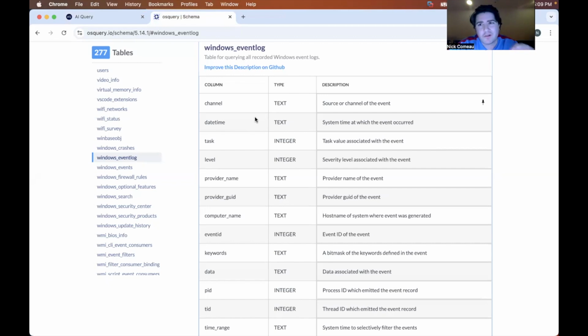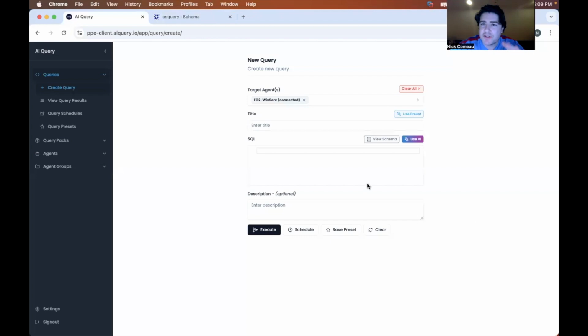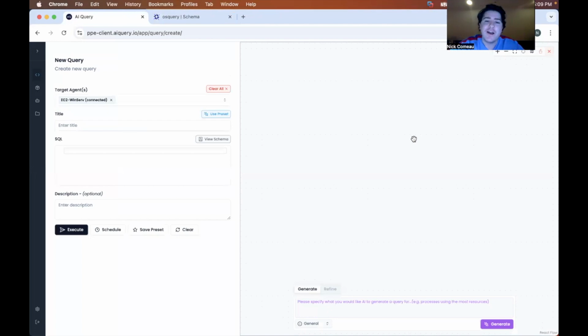Super valuable, a little complex to use though, because you have two conditional clauses that are required with the channel and the event ID, and then really what you're looking for is housed within this data field, which is going to return a JSON blob that you need to effectively extract. So a little bit outside the scope of my capabilities in query writing aptitude, but that's where luckily AI comes in. It's not luck, I set it up that way.